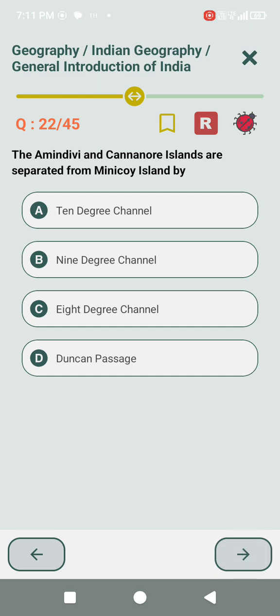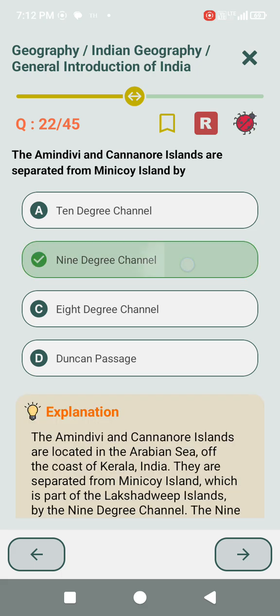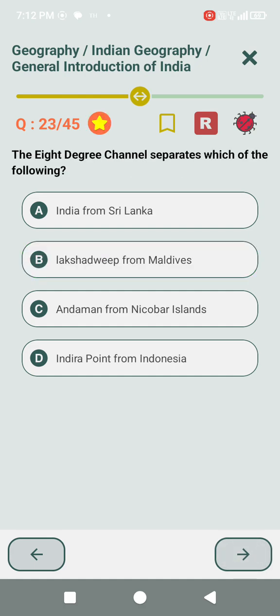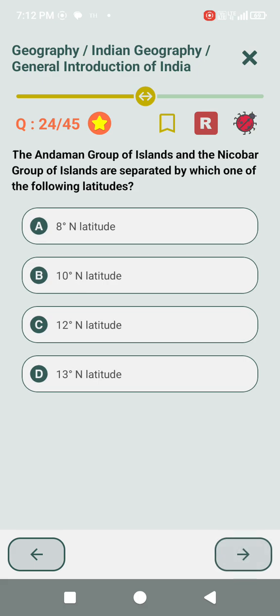The Amindivi and Cannanore Islands are separated from Minicoy Island by the 9 degree channel. The 8 degree channel separates which of the following? Lakshadweep and Maldives. The Andaman group of islands and the Nicobar group of islands are separated by which one of the following latitudes? 10 degree latitude.